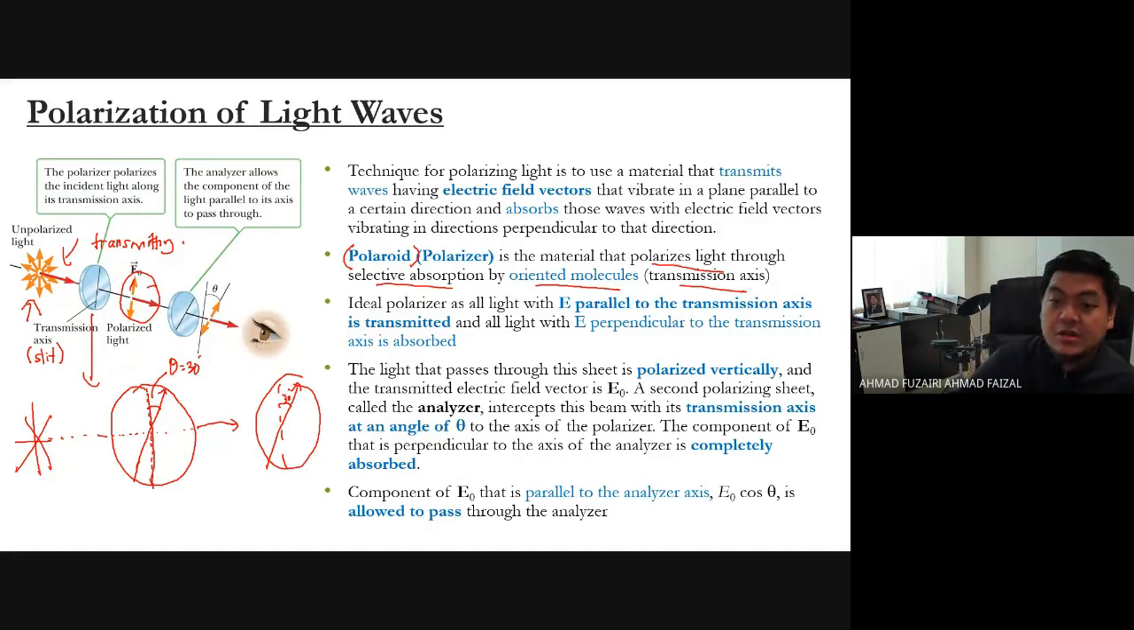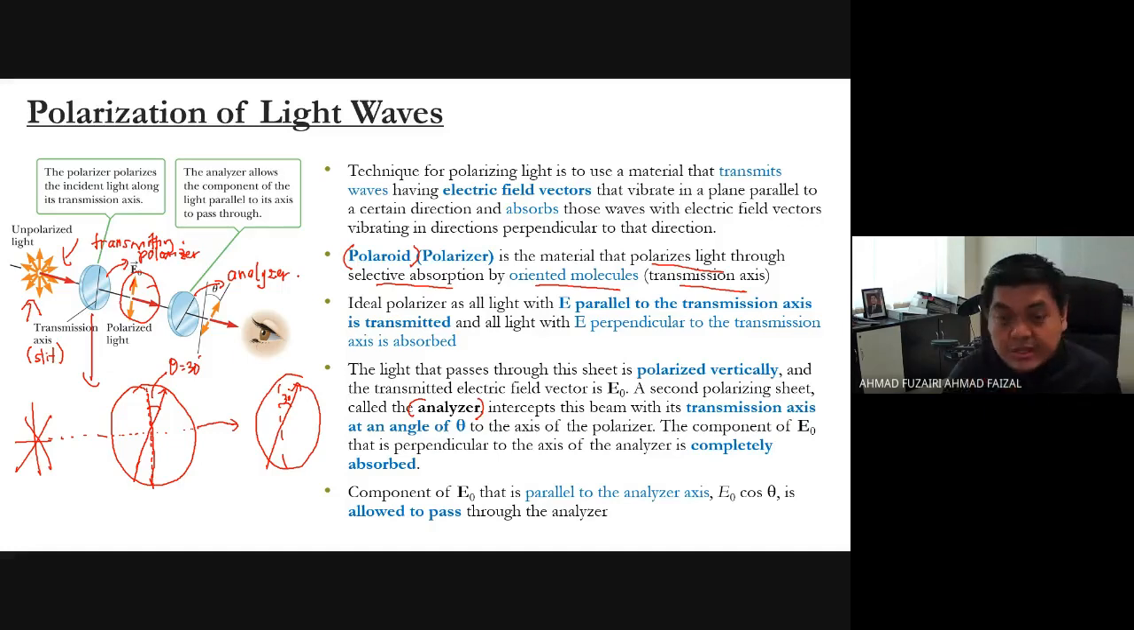The light that passes through this sheet is polarized vertically, and the transmitted electric field vector is E naught. The second polarizing sheet is called the analyzer. So when it meets another polarizer, that is called the analyzer. These are the special names. The first one is called the polarizer, and the second polarizer is called the analyzer. You should know the terms, because sometimes in the questions they only ask about what happens after it comes through the analyzer. Analyzer is the second polarizer.